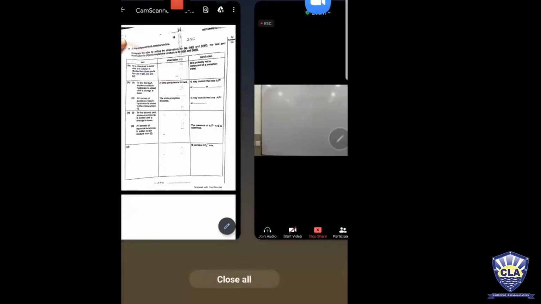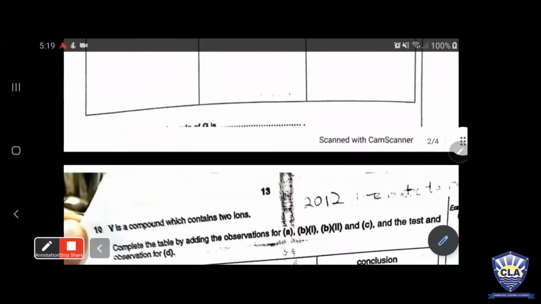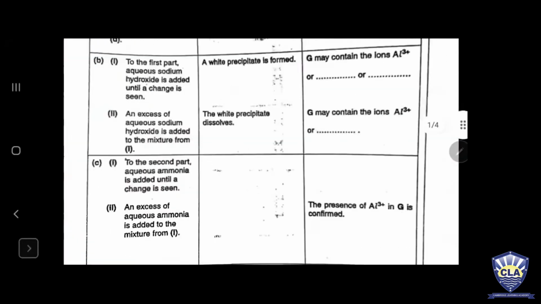Okay, my dear students, so today we are going to start with one of the very important things. Yesterday we have done the identification of ions. Okay, so let me discuss it with you. मैं आप लोगों के साथ एक स्क्रीन शेयर कर रहा हूँ. So in papers, these types of questions always come. ये इस तरह के questions जो हैं वो papers में आते हैं. If you see, they have got 8 marks, sometimes 10 marks, sometimes 12 marks, and sometimes 7 marks, like that. तो ये इस तरह के questions paper में आते हैं.